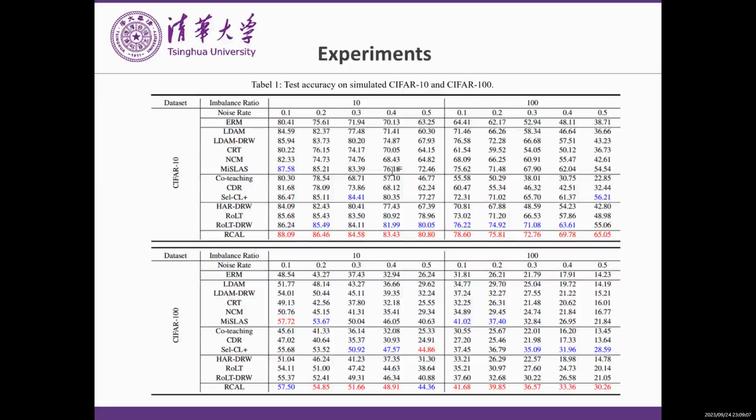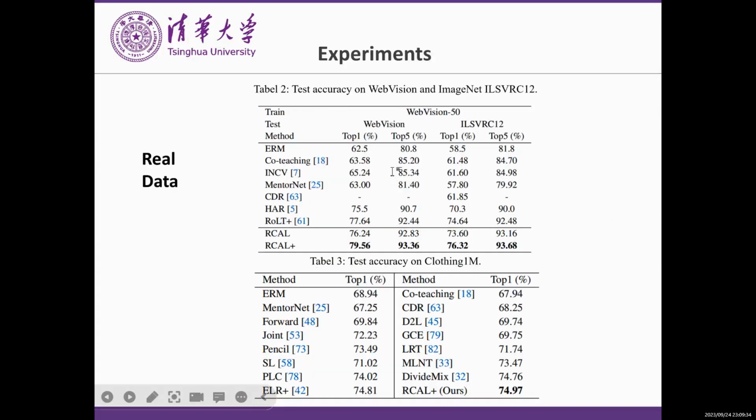Next, we present some of our experimental results. We first tested the performance on simulated CIFAR-10 and CIFAR-100 with different imbalance ratios and noise rates. In almost all scenarios, our method performed best, especially on hard settings where both imbalance ratio and noise rate are large. Our method improves over the other methods the most. We also conduct experiments on WebVision, ImageNet, and Clothing1M, and found our method also performed best.